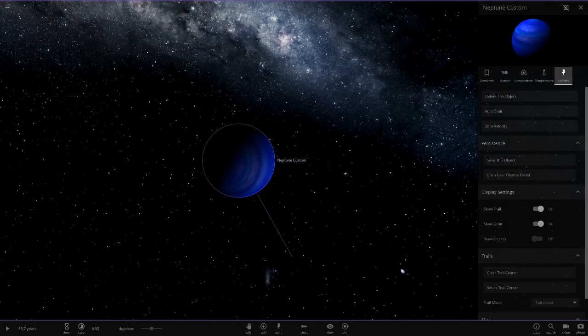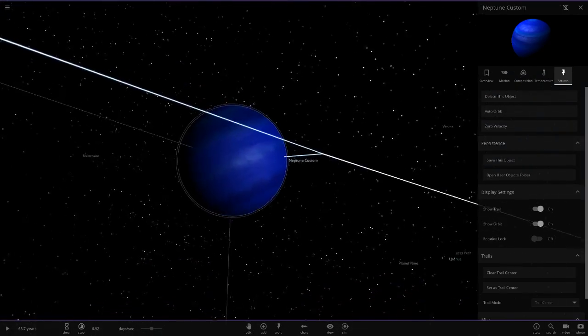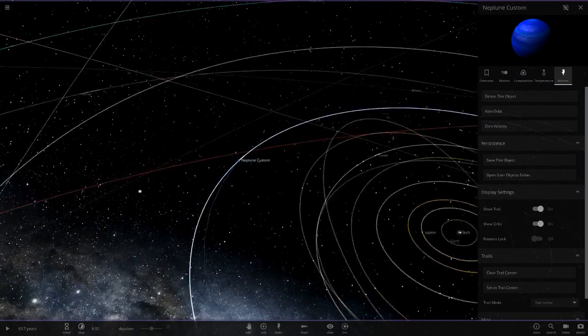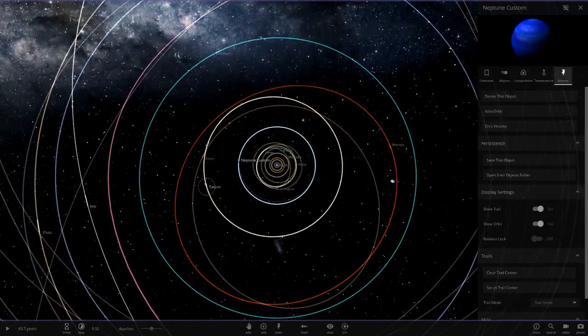So now we have Neptune custom in the orbit of Jupiter. So that could be pretty cool. So a nice blue planet closer to the sun for a change. So there is that. Right, next up we've got Saturn.